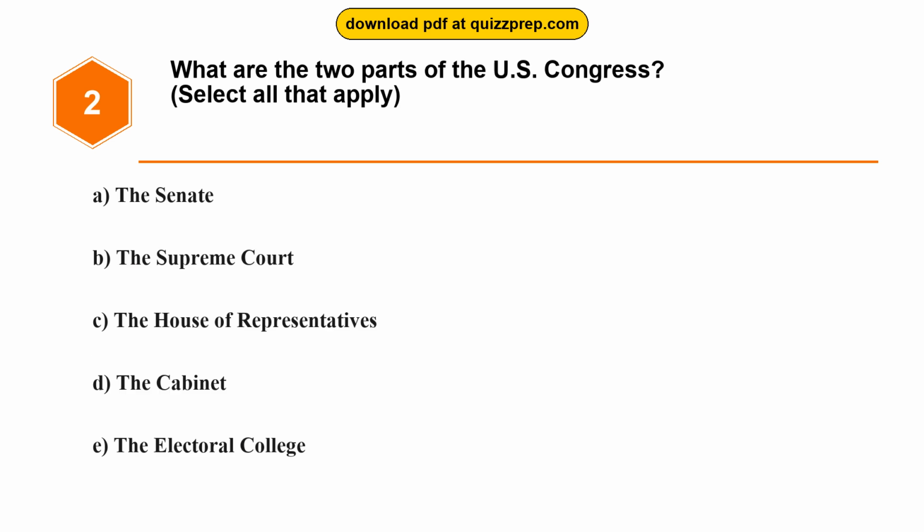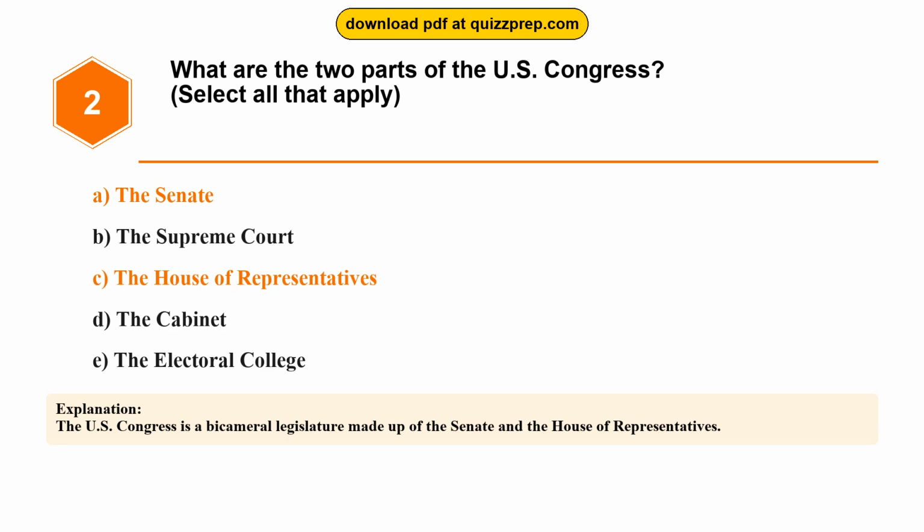Question 2. What are the two parts of the U.S. Congress? Option A, the Senate. Option B, the Supreme Court. Option C, the House of Representatives. Option D, the Cabinet. Option E, the Electoral College. The correct answers are options A and C. The Senate, the House of Representatives. The U.S. Congress is a bicameral legislature made up of the Senate and the House of Representatives.